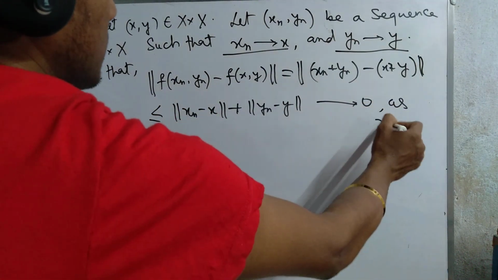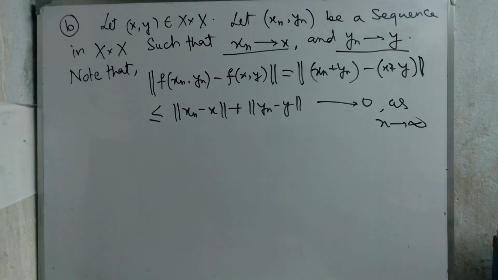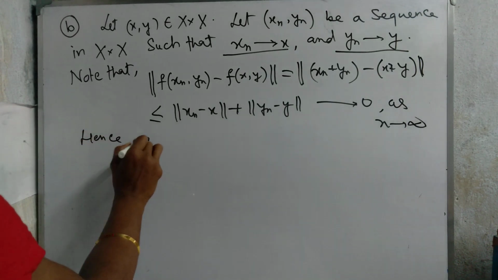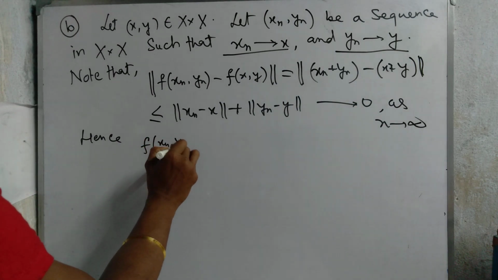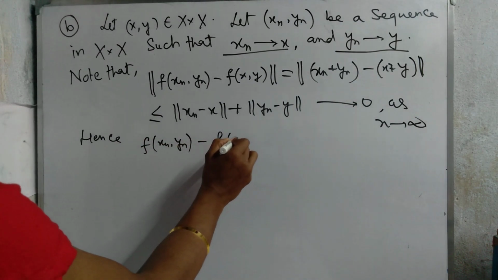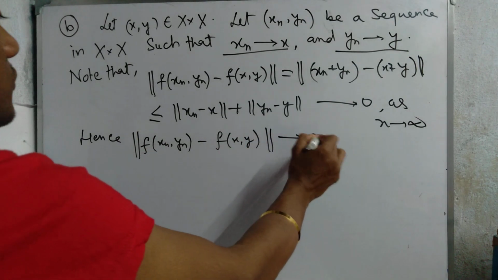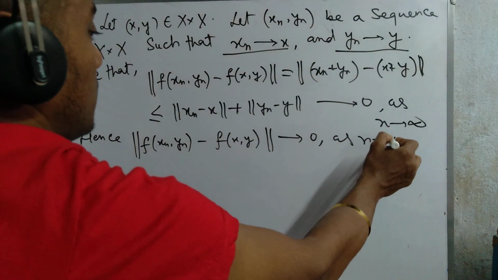This means h_n tends to 0 as n tends to infinity. Okay, then this one is too easily done. That means f is continuous at (x, y). Hence, the norm of f(x_n, y_n) difference f(x, y) tends to 0 as n tending to infinity.